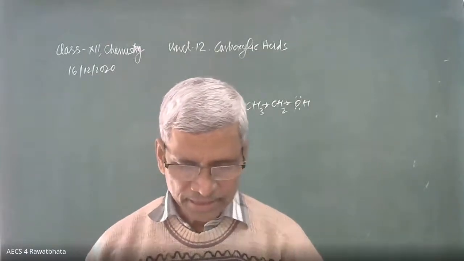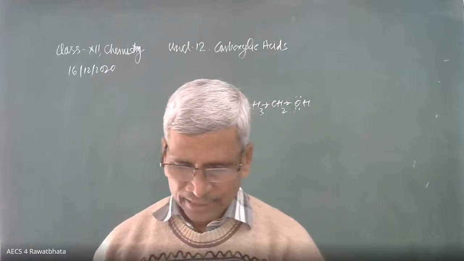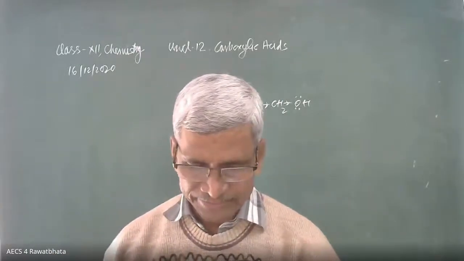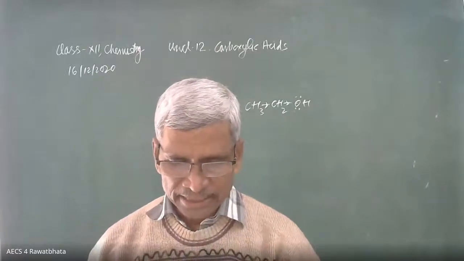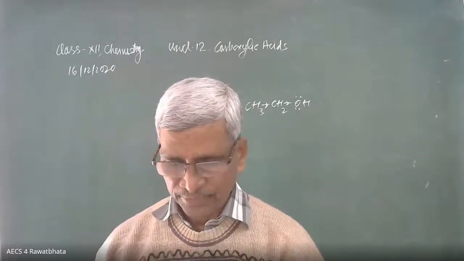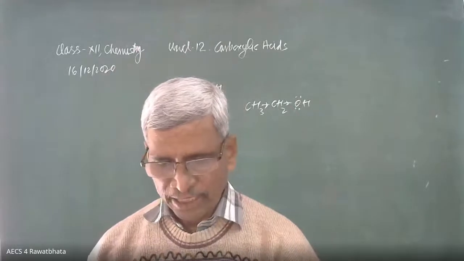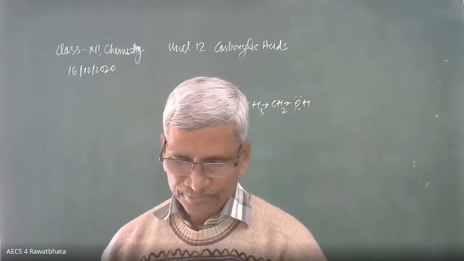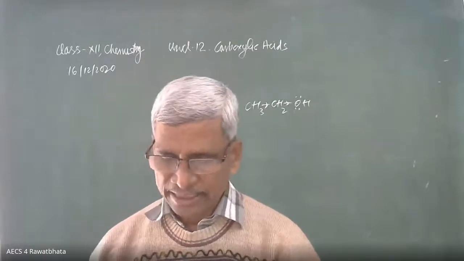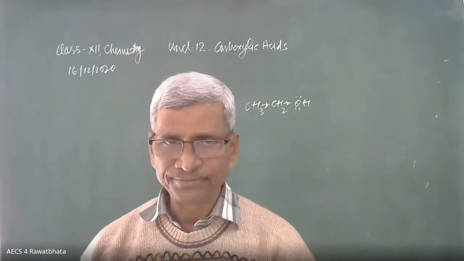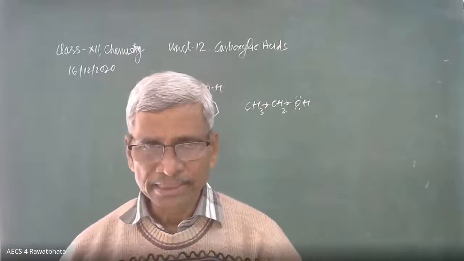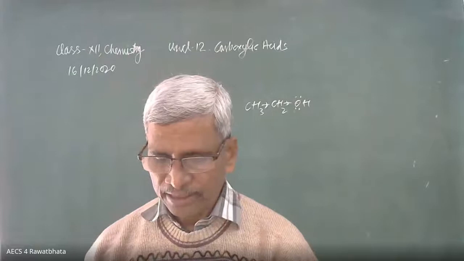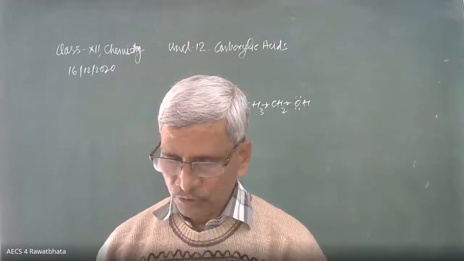Do you have the exercise textbook with you? Yes, sir. Please take the question number 12.17. Benzene ring contains CH2CH3, ethyl benzene. Going to combine with KMnO4, KOH and heat. What should be the product?